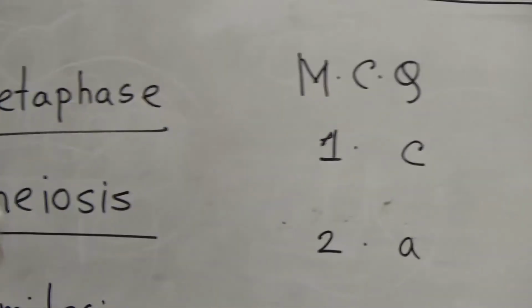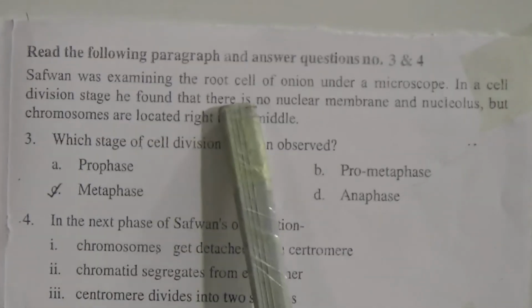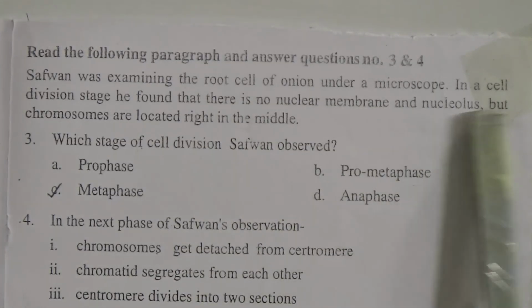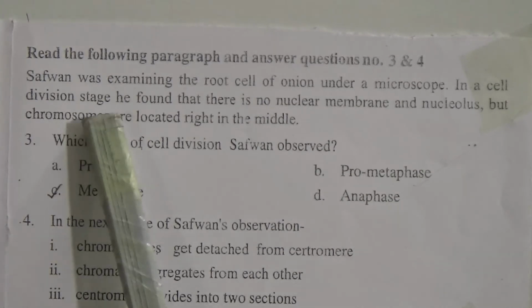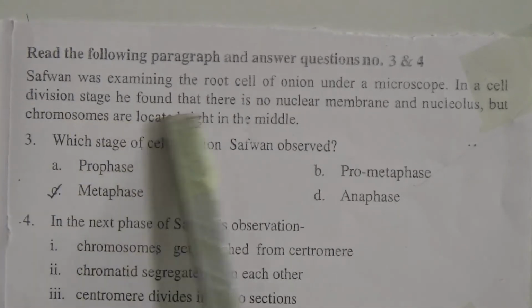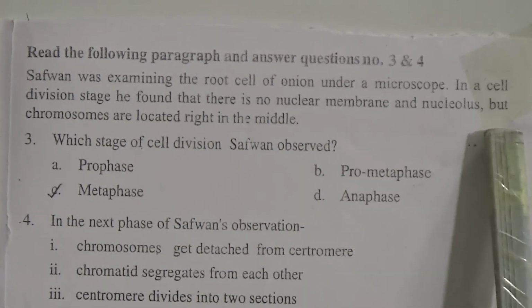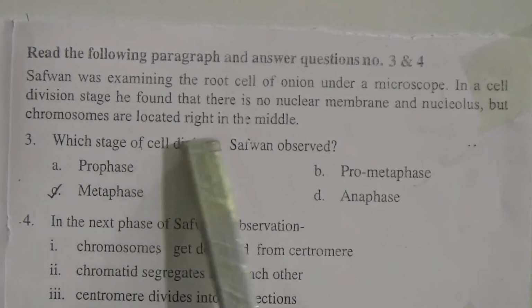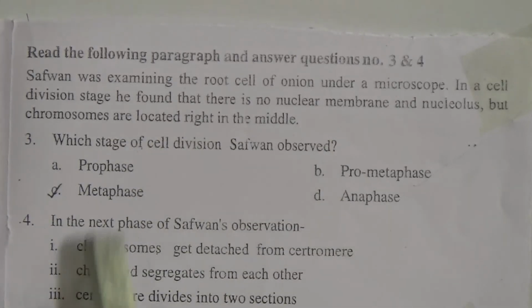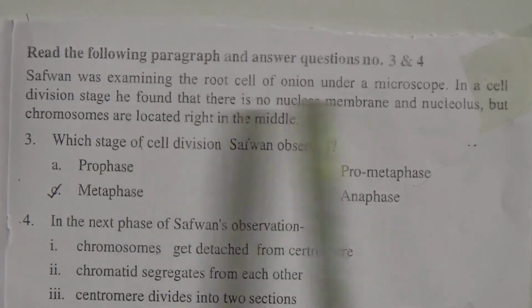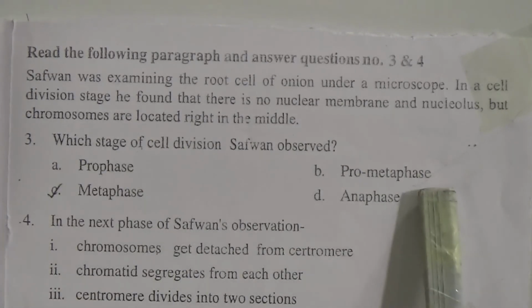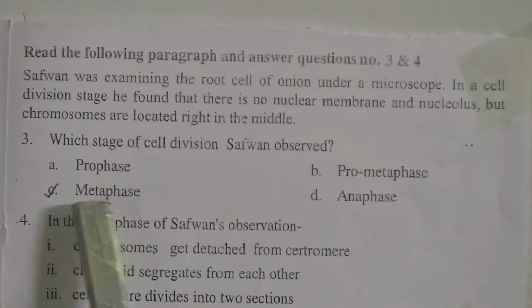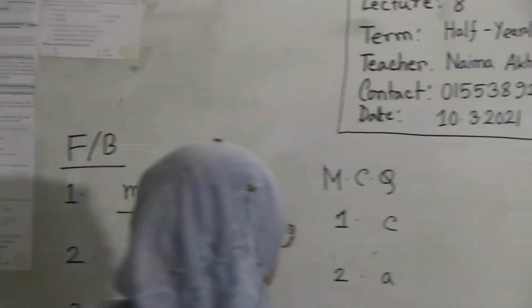Number 3, a stem is given here. Safwan was examining the root cell of onion under a microscope. In a cell division stage, he found that there is no nuclear membrane and nucleolus, but the chromosomes are located right in the middle. That means what? In prophase we can find nuclear membrane and nucleolus. At prometaphase, finally, the nuclear membrane and nucleolus will disappear, but chromosomes remain scattered, but in metaphase they remain in the middle portion. So it will be C.